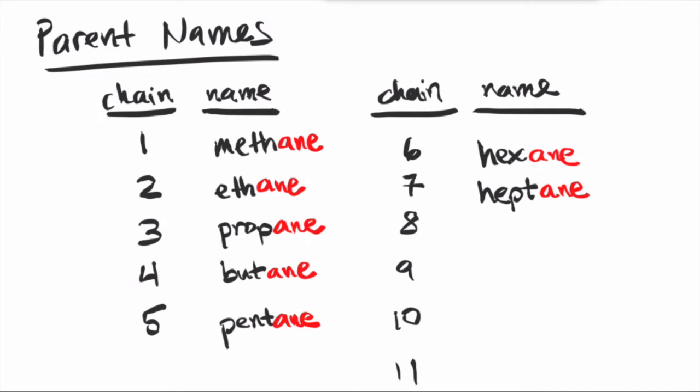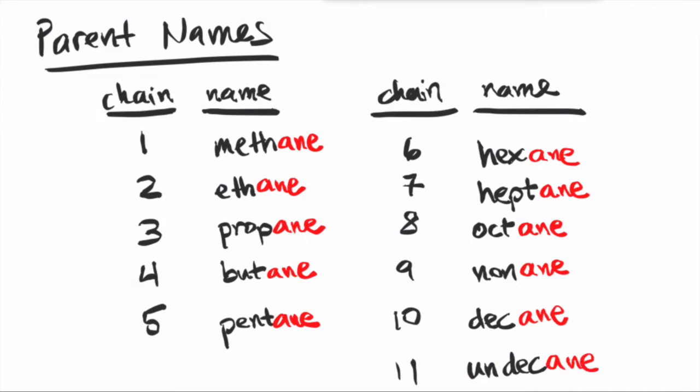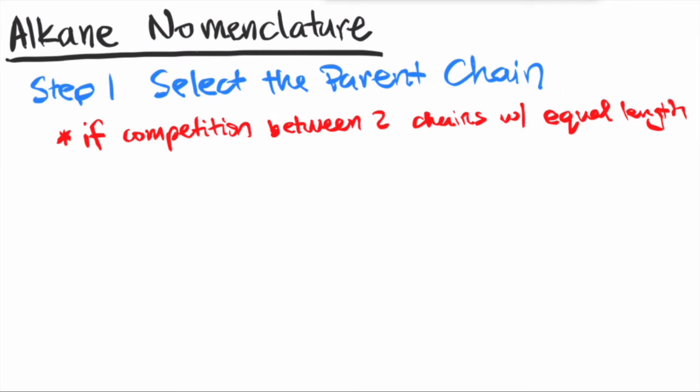The root word for 8 you should know, that's a common one, right? It's oct, so we have octane. 9 we just saw was non, so this is called nonane. The root word for 10 is dec, as in a decade, or the 10th month of the Latin calendar, December. So this is called decane. And then if you go to 11th, we would call it an undecane. And the list goes on, but really if you could remember these 11 names, that would be good enough.